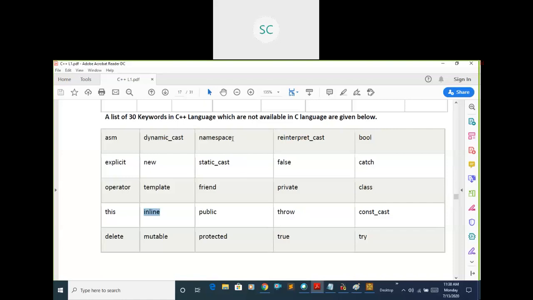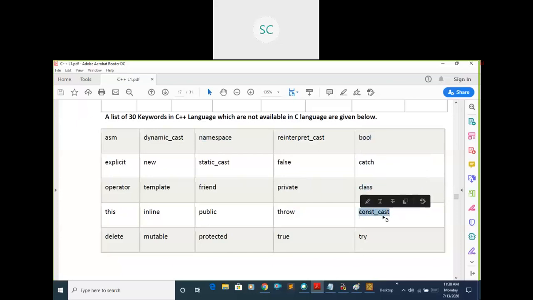Here you can observe namespace. While executing in Dev C++, we use namespace, like using namespace std. This is also a keyword. Namespace, false, true, bool, catch, class, const.